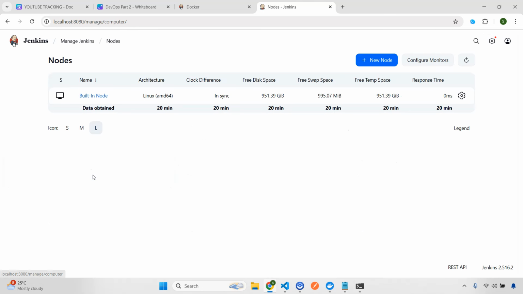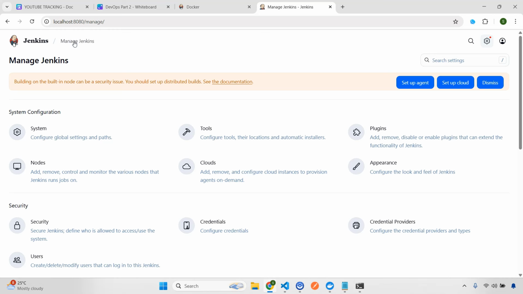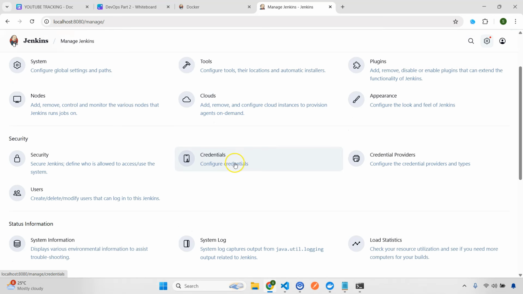Okay, this is actually where you will be able to see the nodes. Remember what nodes are? Nodes are nothing but the agents. So this is where everything in Jenkins will run. You can see that you have a built-in node. You can also create a new node here. Then you have clouds, credentials. Credentials is where you are going to store the secrets. You don't want to hard code your secrets in Jenkinsfiles, so you can store them here. Then you have security, users, and a lot of other things.